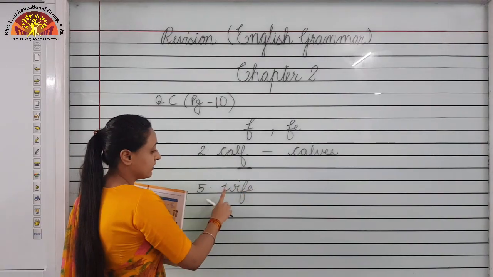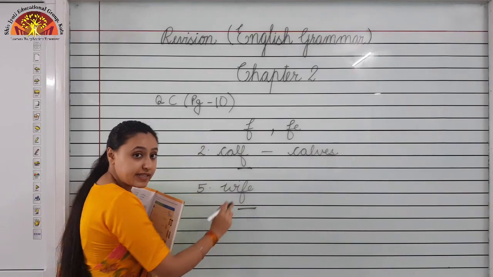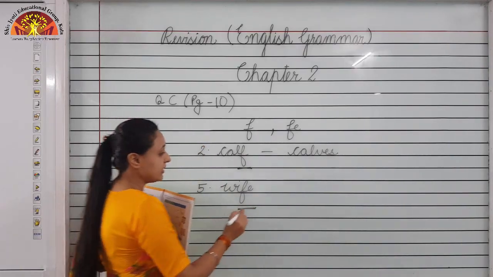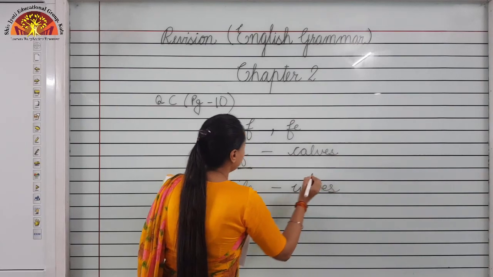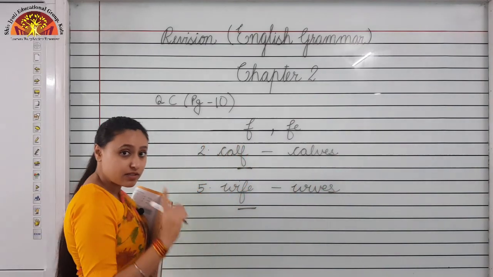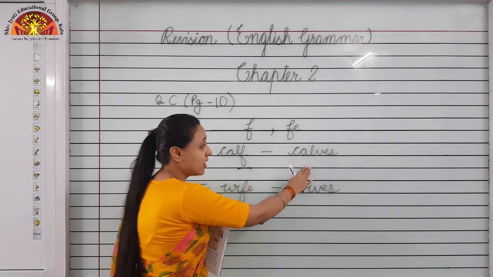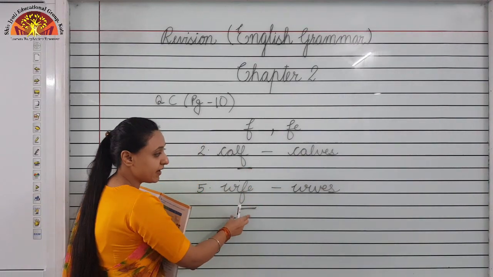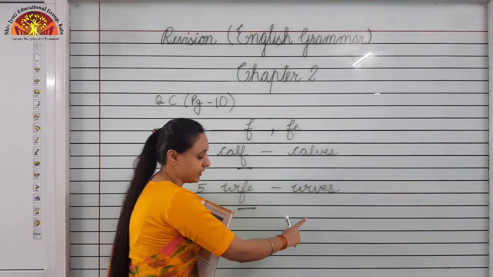Wife, W-I-V-E, wife. Wife ends with letters F and E. We will drop F-E. It will become wives. So calf and wife are singular nouns. Whenever we have to change them into plural nouns, we drop F and FE, and calf will become calves, wife will become wives.